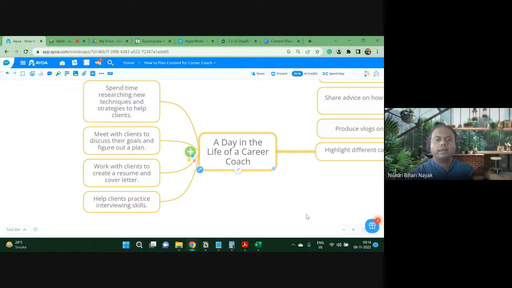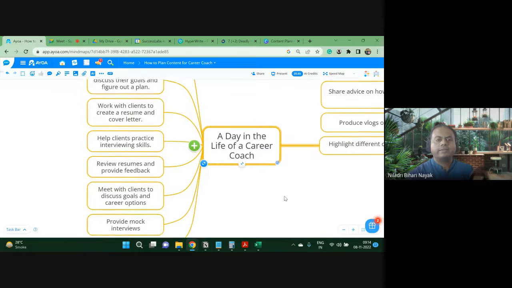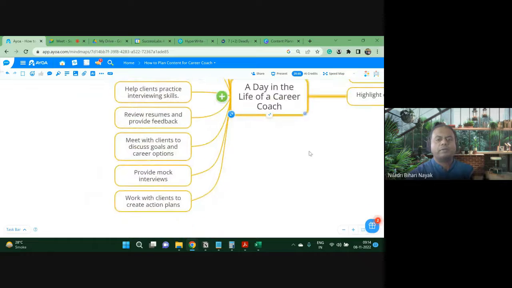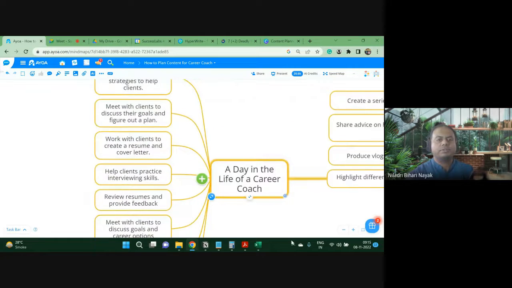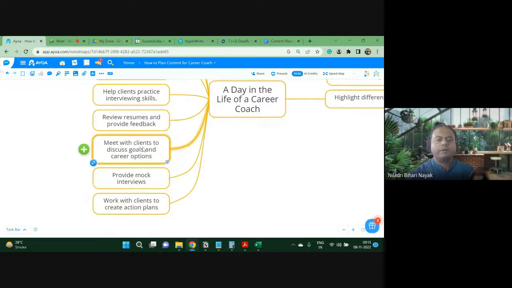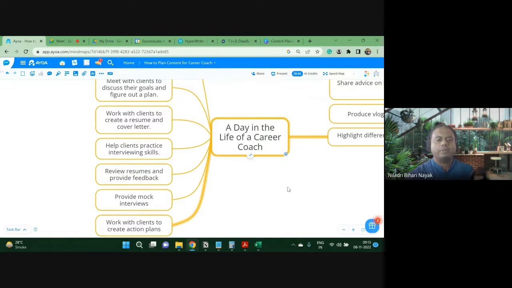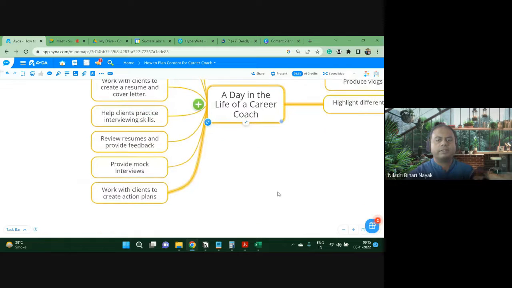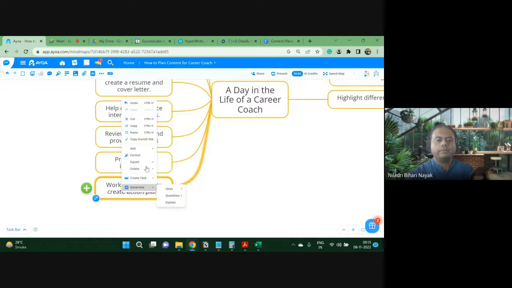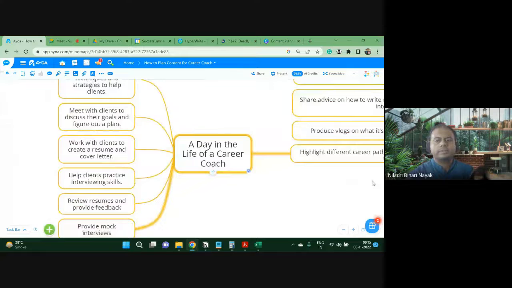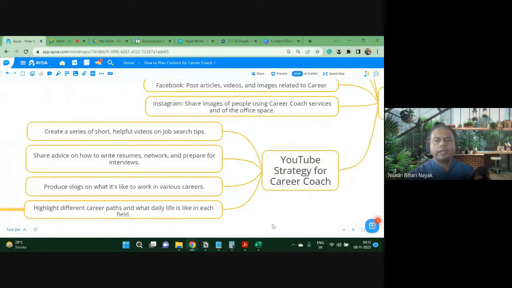Simple, right? I think maybe after some time we'll be repeating. Review resumes and provide feedback, meet with clients, discuss goals and career options. So maybe this one is repeating. Provide mock interviews, right? So all the things that a career coach will be doing, and work with clients to create action plans. This is also a similar thing. So this is actually the pattern. It is based on whatever training this tool has got, right? So just a strategy like this will be very helpful.